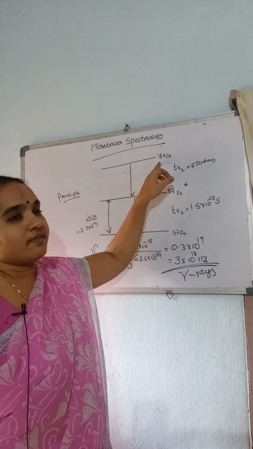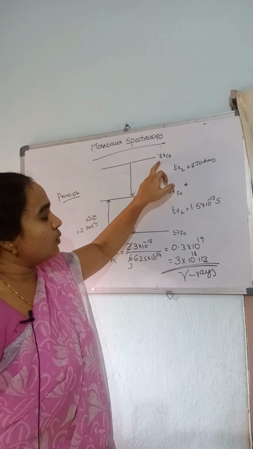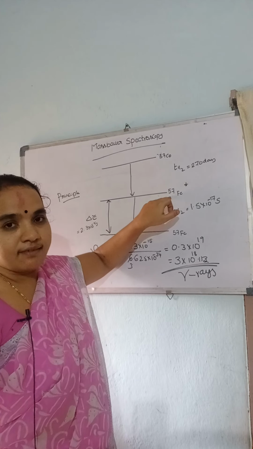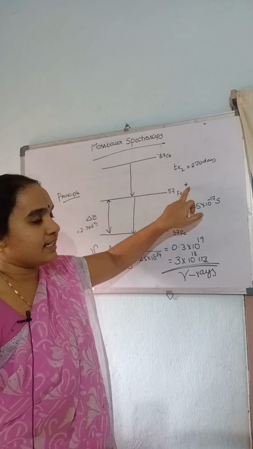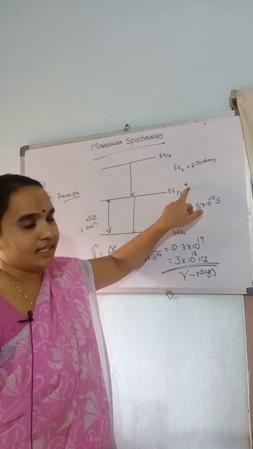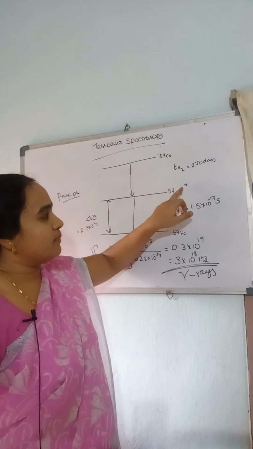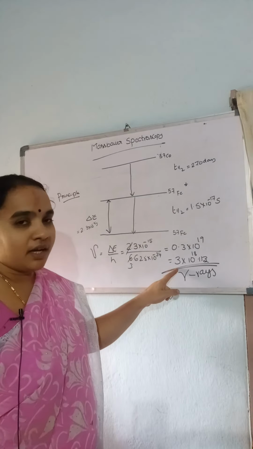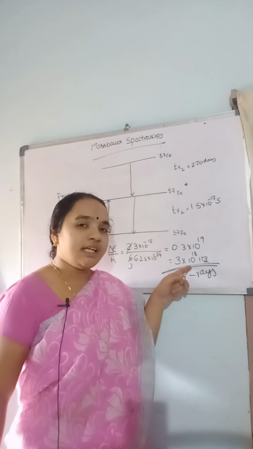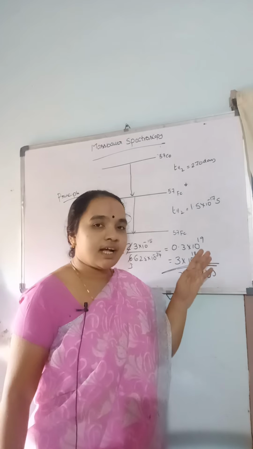From the cobalt-57 atom by the radioactive decay, iron-57 nucleus in the excited state is formed; the star mark indicates the excited state. From this de-excitation, gamma rays of frequency 3 into 10 power 18 hertz are emitted.